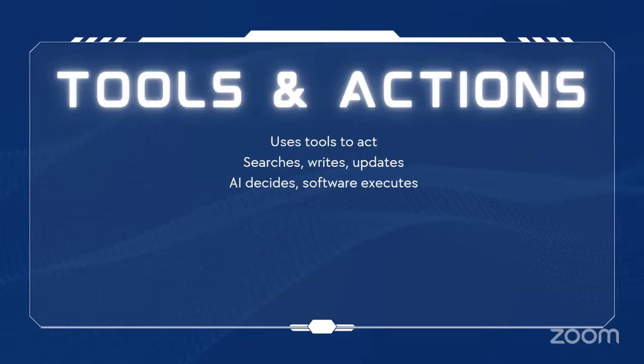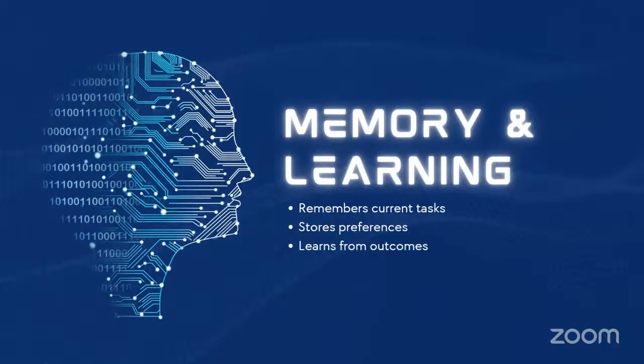To improve over time, the AI also needs memory. Agentic AI systems rely on both short-term memory and long-term memory. Short-term memory helps the AI track what it's currently doing at the moment. Long-term memory allows it to remember the preferences of the human it's talking to, the outcomes of situations it has already tried, and the past experiences it's already had. Memory helps the AI learn. It remembers what worked and what did not. That way, it doesn't repeat the same mistakes over and over again. Without that memory, every task would feel like starting from scratch.